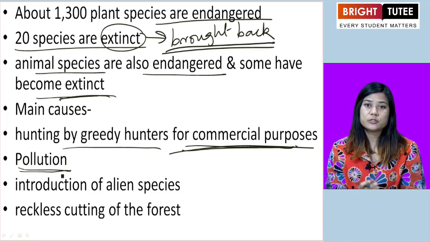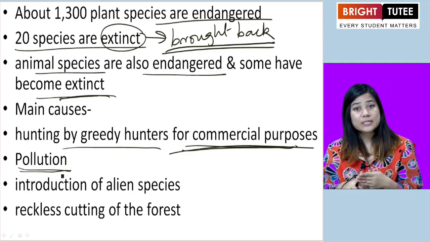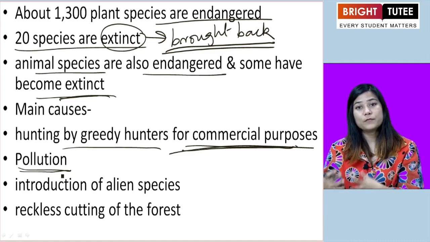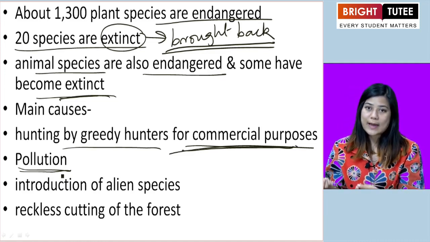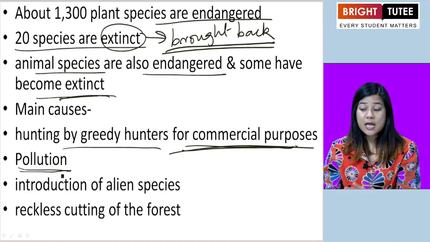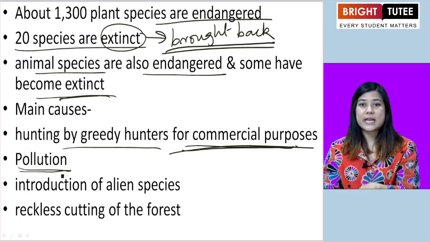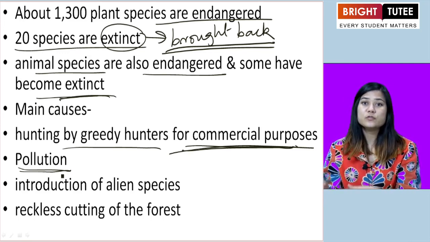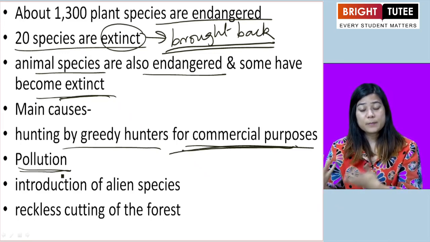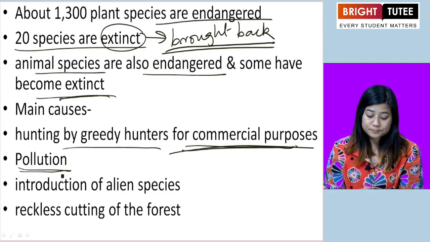Pollution is another cause. There's so much pollution today, right? Air pollution, water pollution, land pollution, light pollution, noise pollution. Because of these pollutions, the lives of the plants and animals, or the wildlife in particular, are put in danger. We have put their lives in danger. They do not have clean water to drink. They do not have proper forest areas to depend upon for their food and their livelihood, their well-being. So, because of pollution, we have led to extinction of many plants and animals.